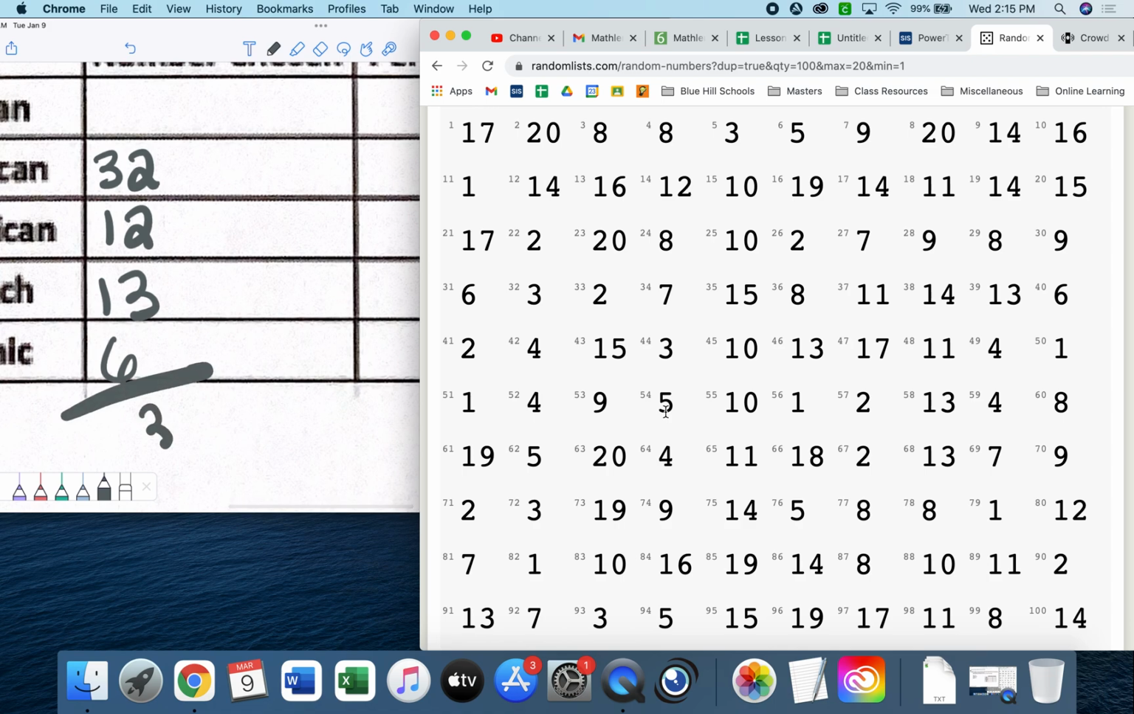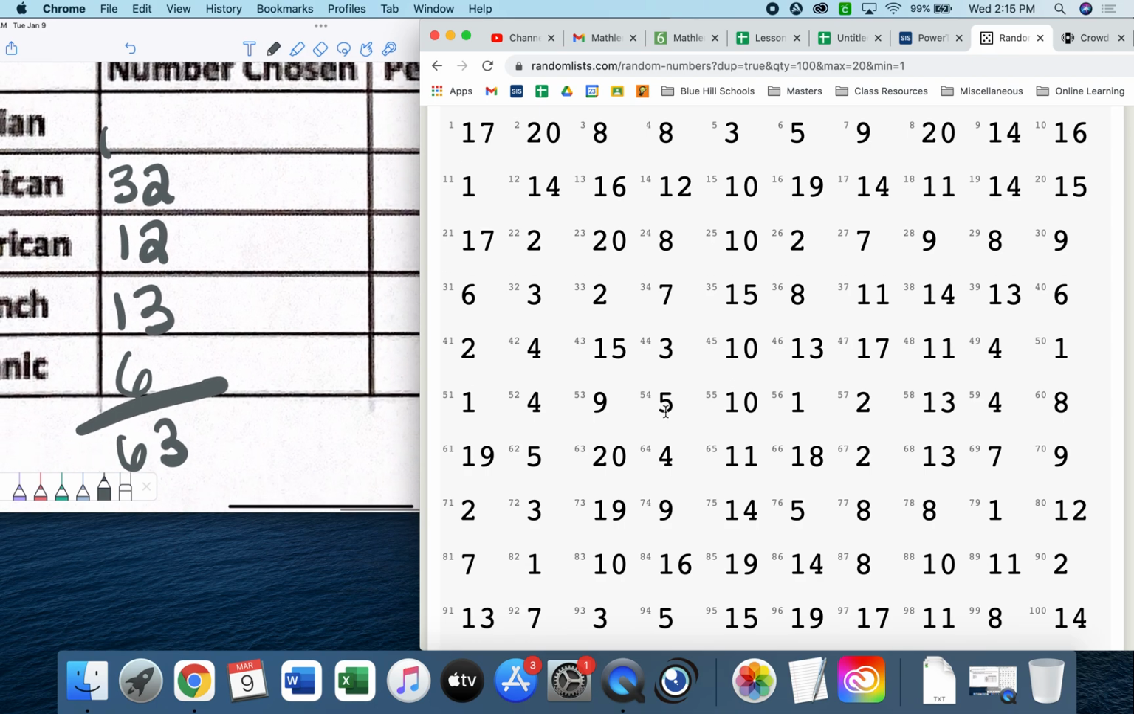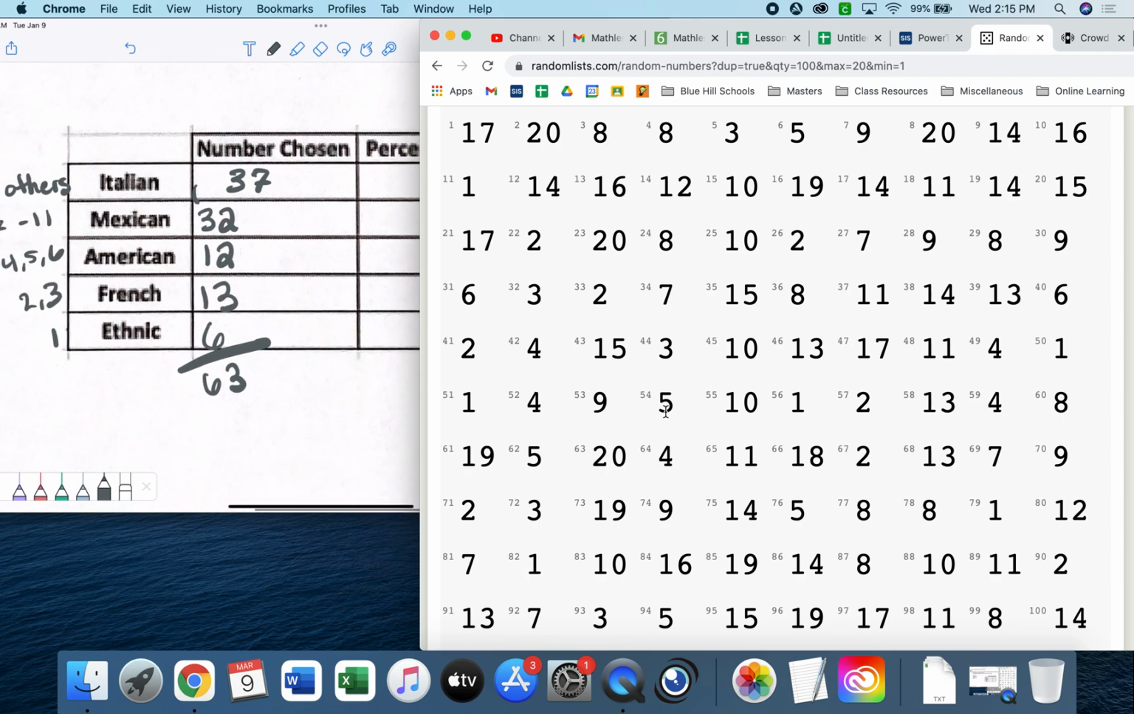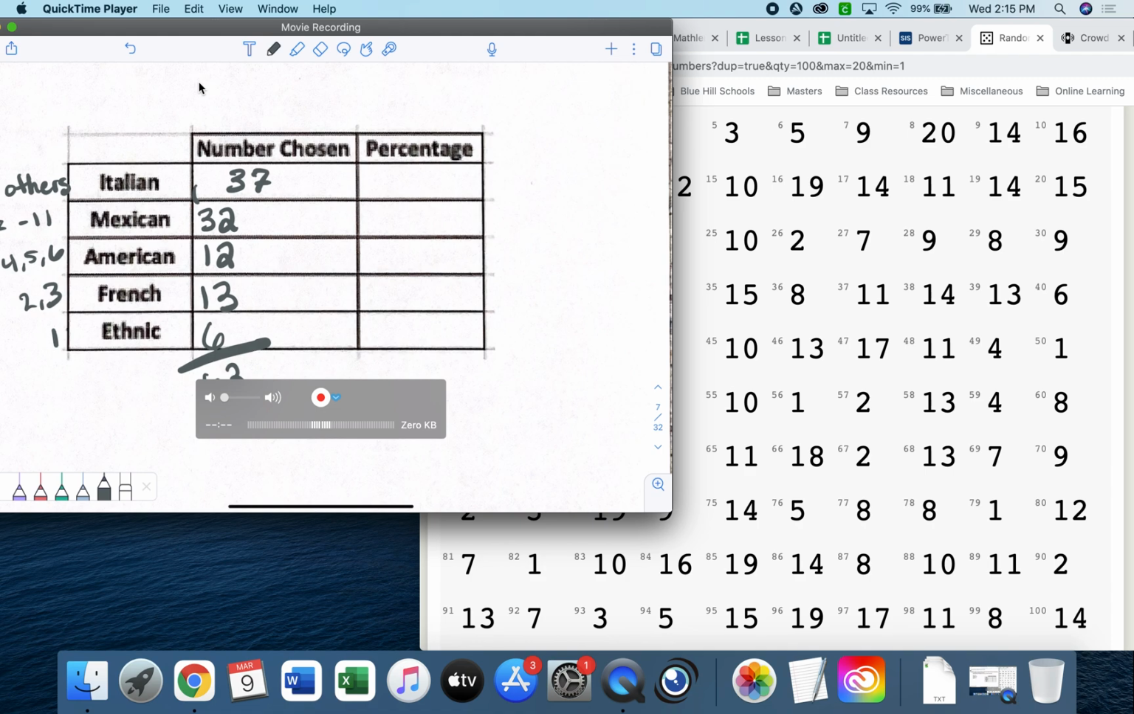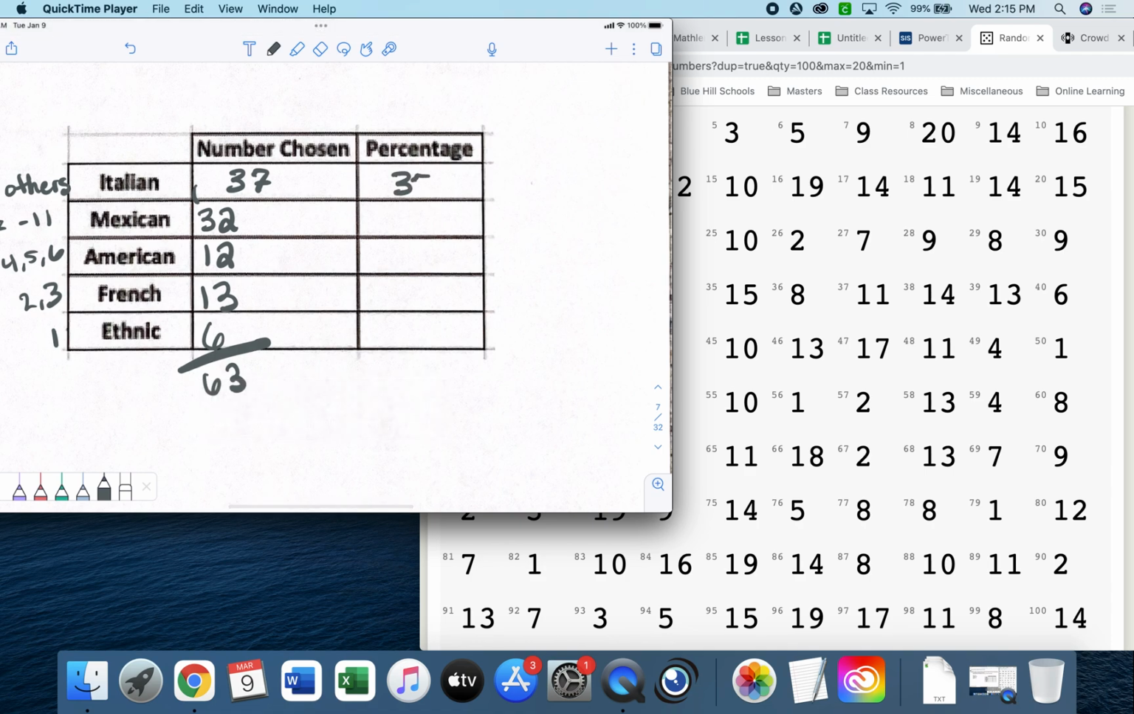That is 3, carry the 1, 63. That's exactly what we had this morning. 63. 37. 37 in the last category. All right, so because we did out of 100%, we can just convert those to percentages. So 37%, 32%, 12%, 13%, 6%.